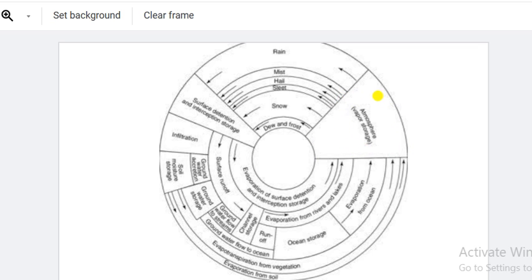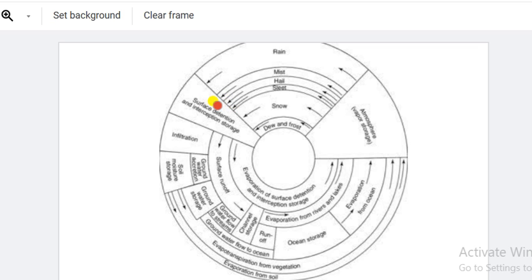Due to planetary forces or cloud formations, precipitation takes place. Precipitation is in the form of rain, mist, hail, sleet, the different forms of precipitation, right? Once precipitation takes place, it comes onto the surface of the earth, right?